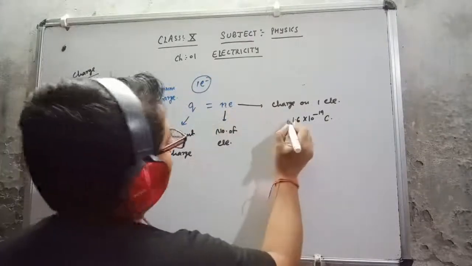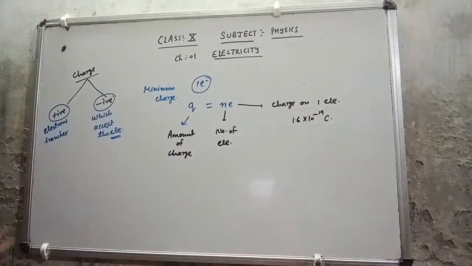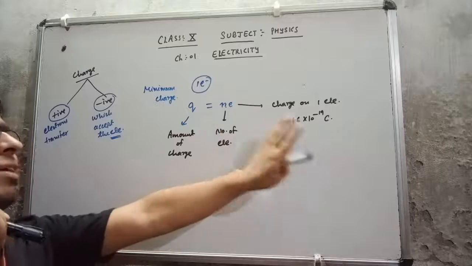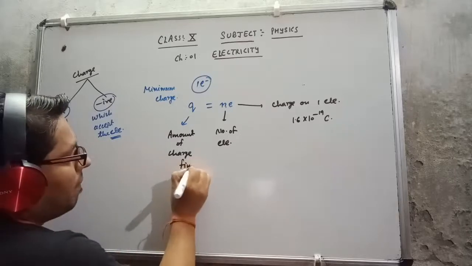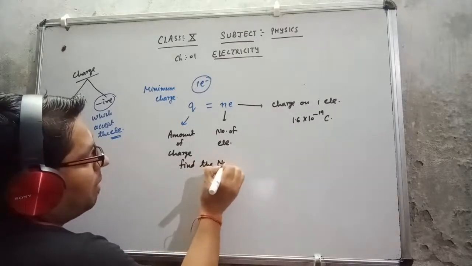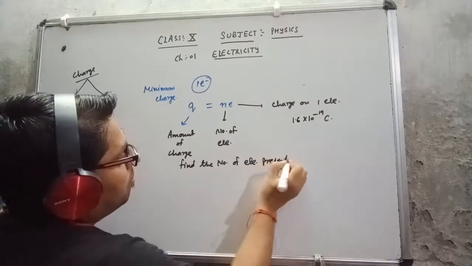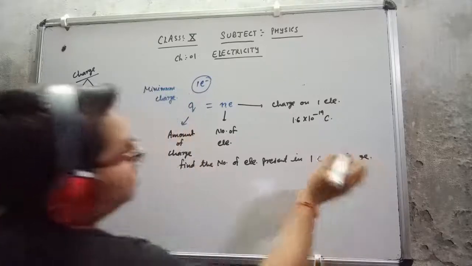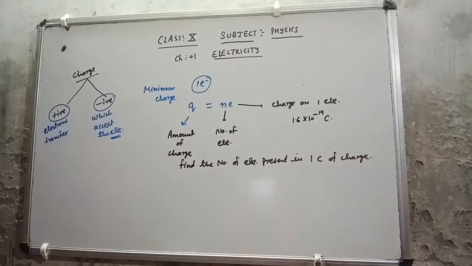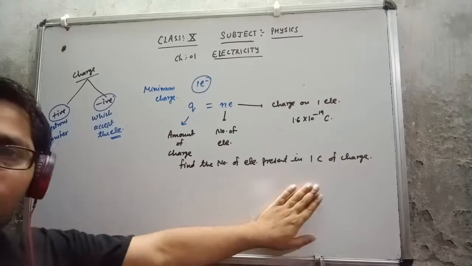Electron is negatively charged, so it could be written as negative, but numerically we don't use the negative sign. So that is the amount of charge on one electron. Suppose I want to find the number of electrons present in 1 coulomb of charge. Suppose this is the question. I want to find out the number of electrons which are present in 1 coulomb of charge.